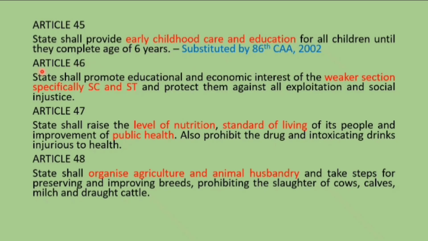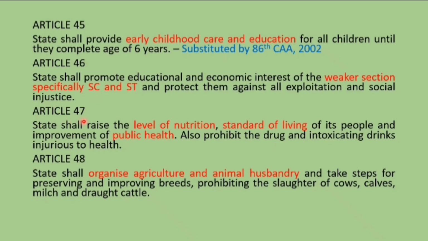Then move on to Article 46. This says the state shall promote educational and economic interest of the weaker sections like SC and ST and protect them against all exploitation and social injustice. For this you remember, SC is like sick, right? Sick. So 6, 46, sick, okay? If you have a better clue, remember that.